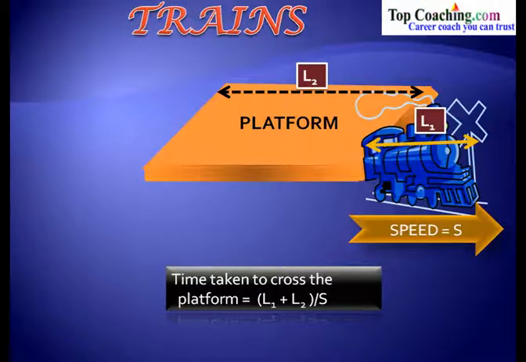Instead of a pole, there could be a man. So the problem may ask you to find the time taken by the train to cross a man. You would treat this man as a pole and the answer is L by S. On the other hand, in case of platforms or planks, you have to add the length of the platform to the length of the train and then divide it by the speed to get the time taken to cross such a platform or plank.